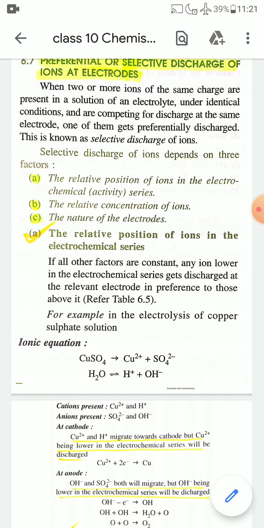For example, during electrolysis of an aqueous solution of copper sulfate, CuSO4, first the ionic equilibrium of copper sulfate is CuSO4 → Cu2+ and SO4 2-. As it is an aqueous solution, water is also present, and water will ionize to some extent, giving H+ and OH-.